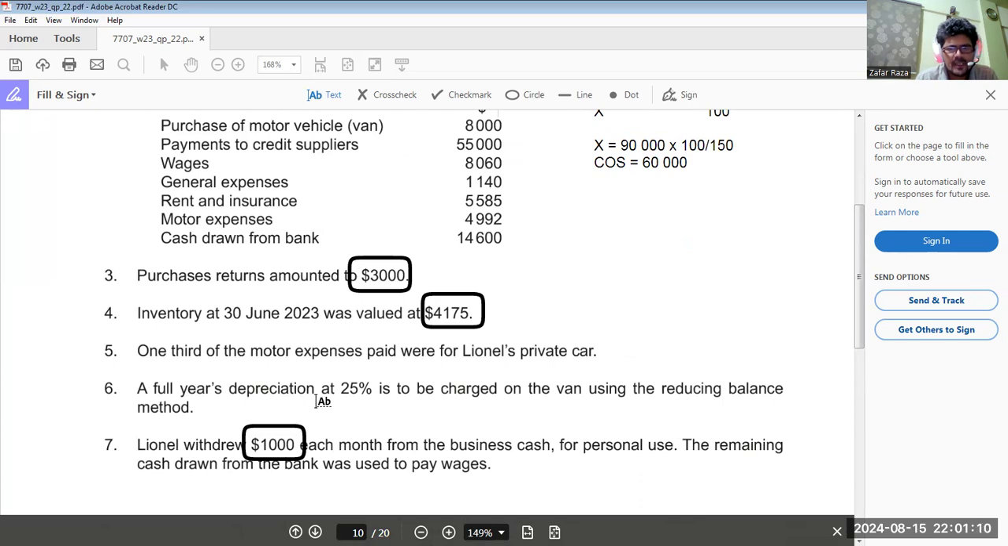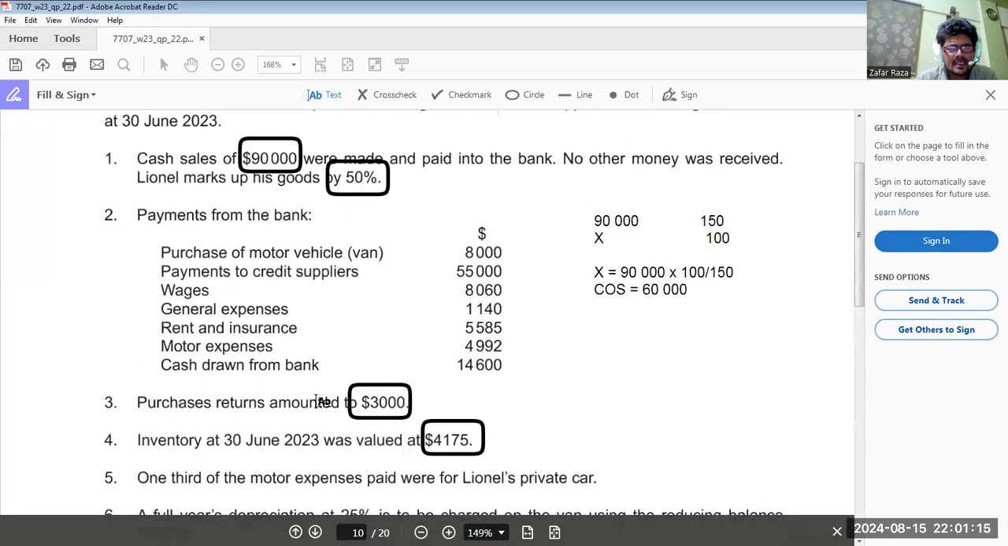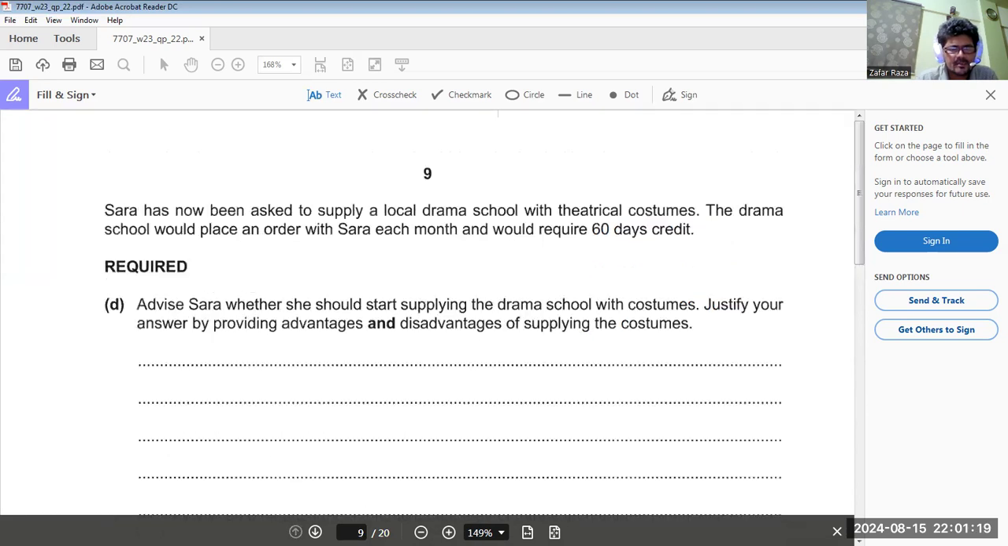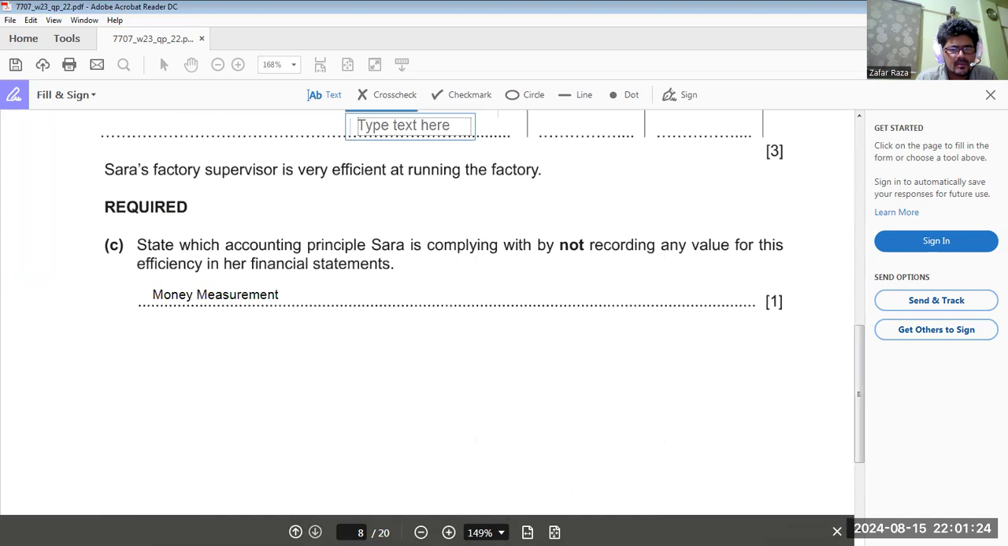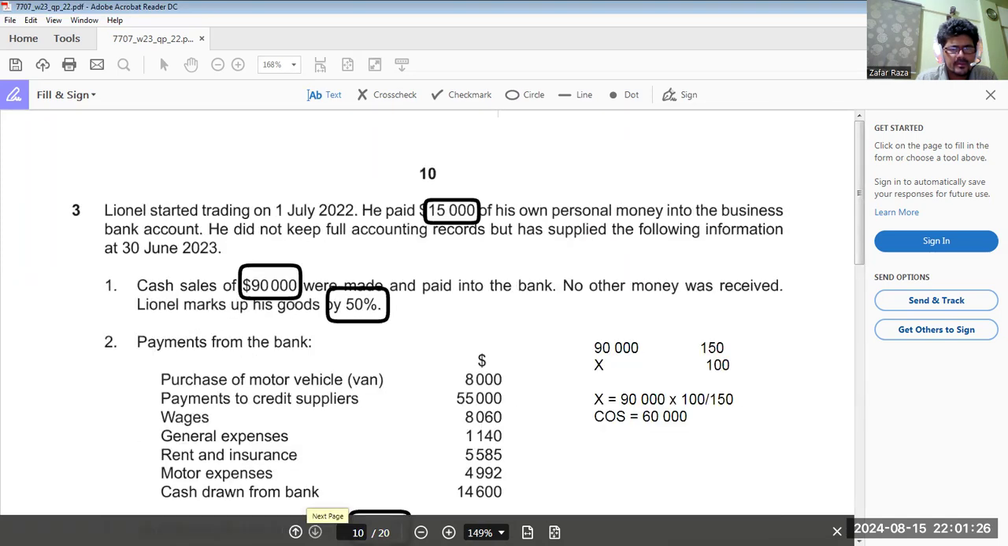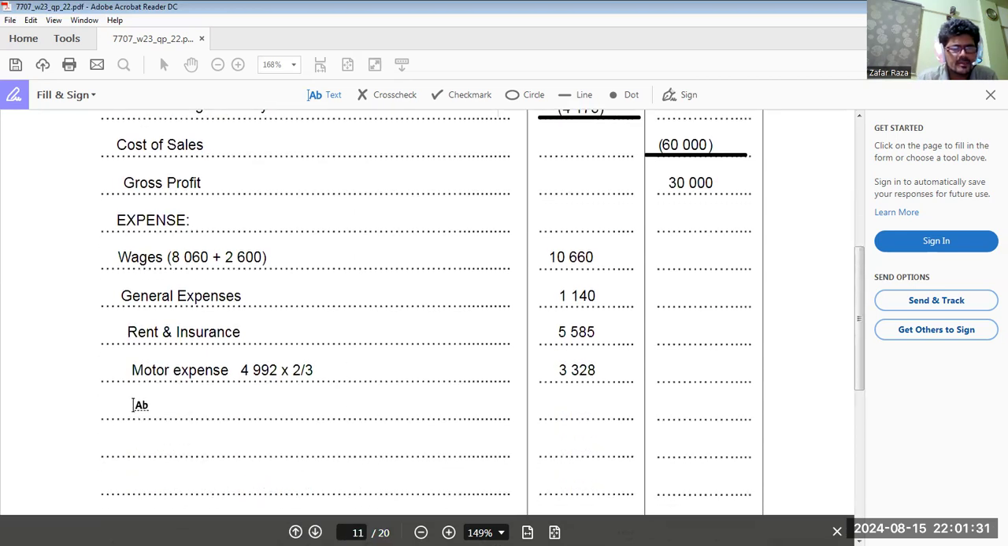Depreciation 25% using the reducing balance method. So 8,000 multiplied by 25% depreciation. So that would be 2,000.